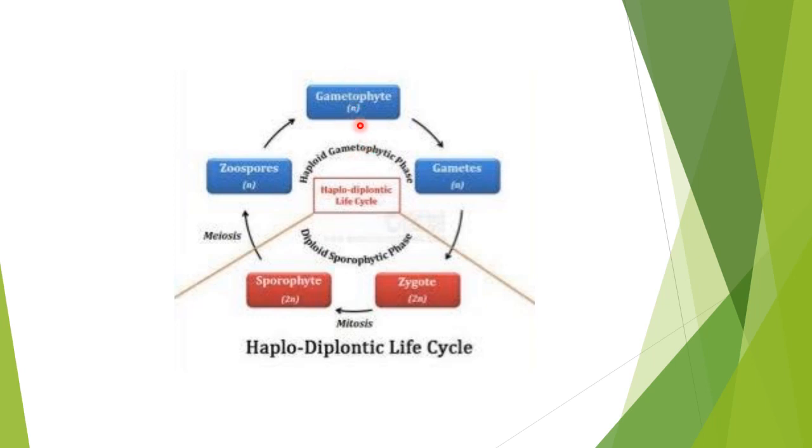That's why you have a Haplontic as well as a Diplontic life cycle. And then this sporophyte will undergo meiosis. It will produce the zoospores, and the zoospores will form the gametophyte. The germination of the zoospores will result in the formation of the gametophyte, and the gametophyte will produce the gametes, and the life cycle will continue there. So this type of life cycle has a haploid gametophyte, a thalloid structure, and a sporophyte, also a thalloid structure, but internally one will be haploid, the other diploid. And this is called a Haplodiplontic life cycle.